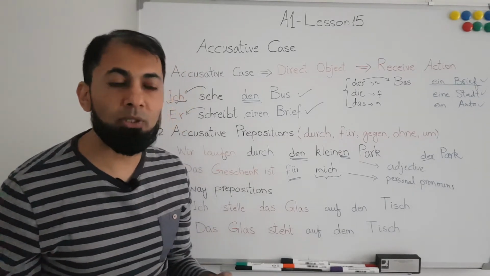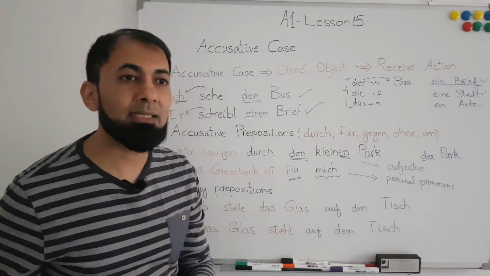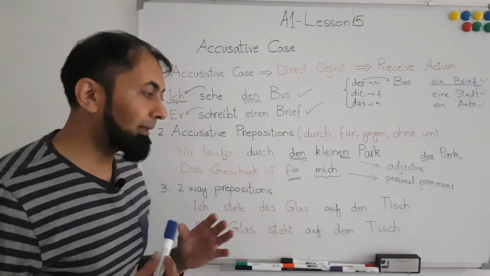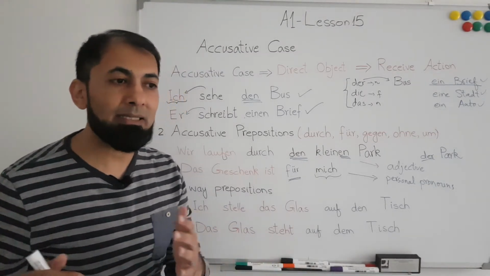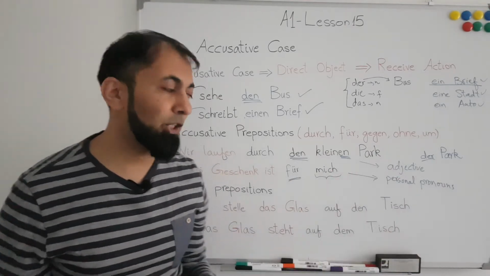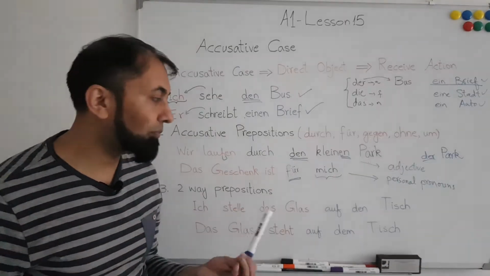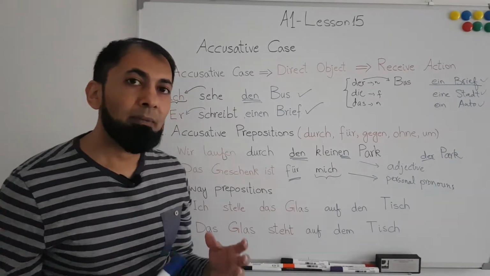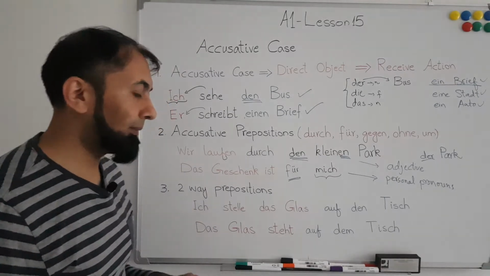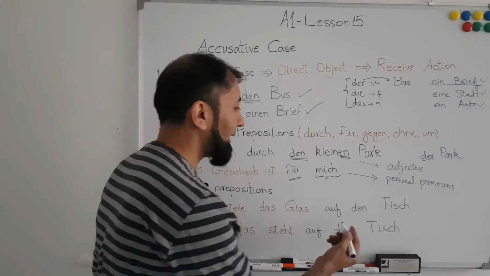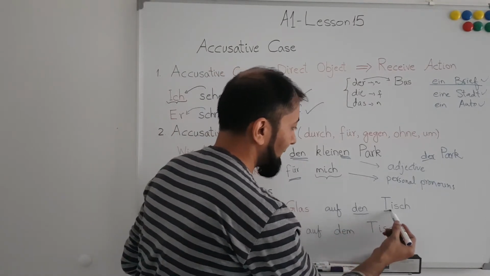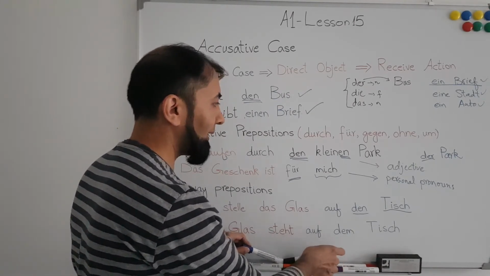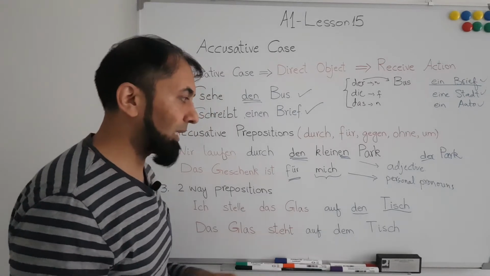For example, I put a book on the table, I place a cup of tea on the table. Here there is a movement from position A to position B. So if there is a movement, then these two-way prepositions will behave like accusative, which means that anything that comes after this two-way preposition will follow the rules of accusative case.